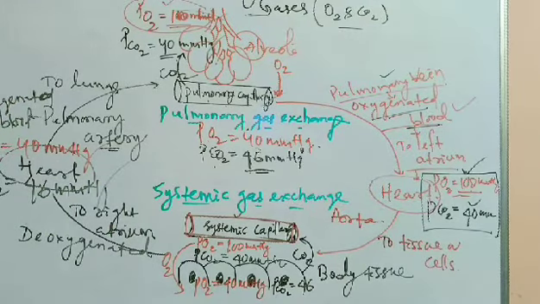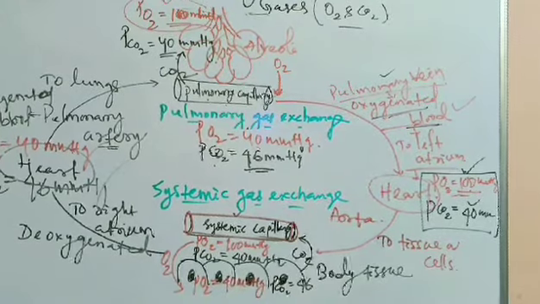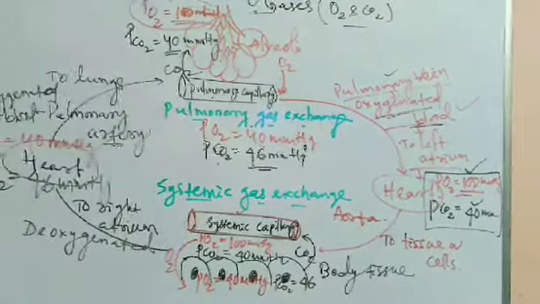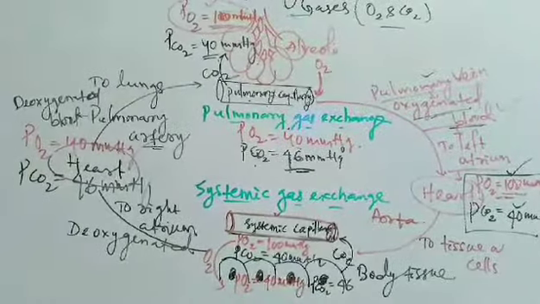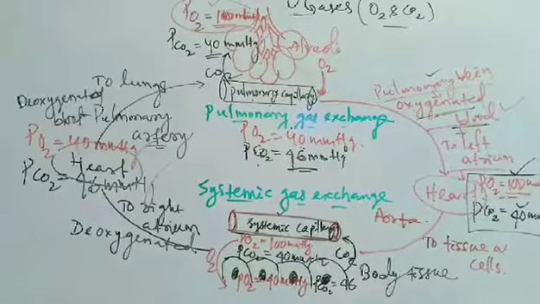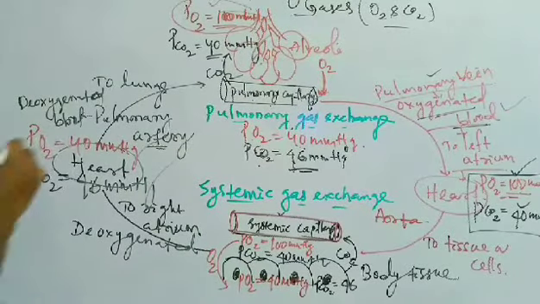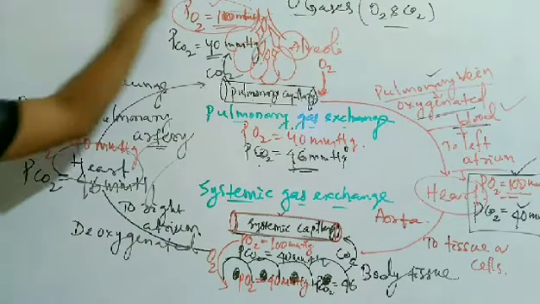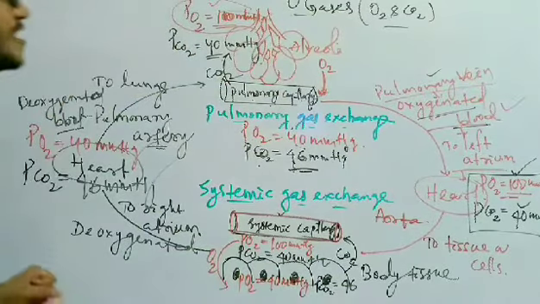So the pressure of carbon dioxide becomes much more, and it is now 46 mmHg in the deoxygenated blood, and in the oxygenated blood it is 40 mmHg. So this is the whole process, how the exchange of gases takes place in our body.